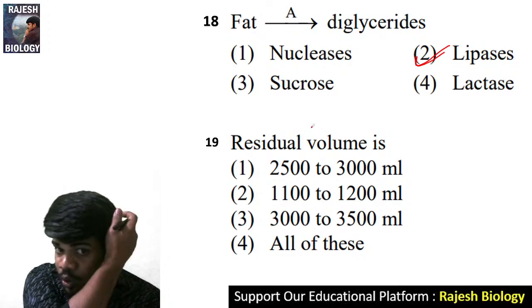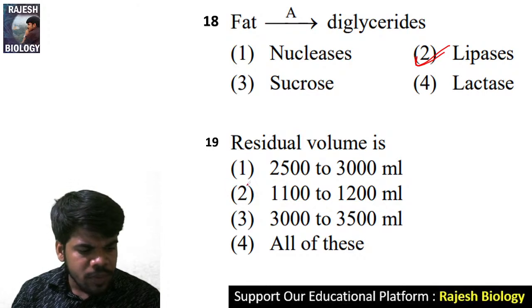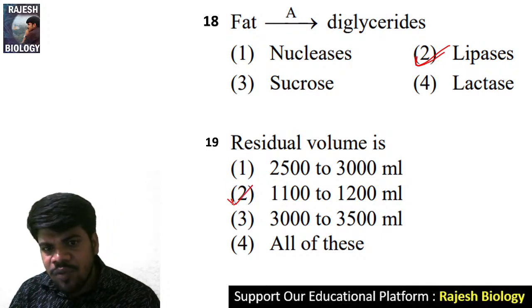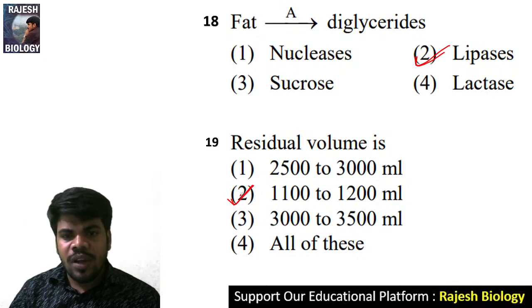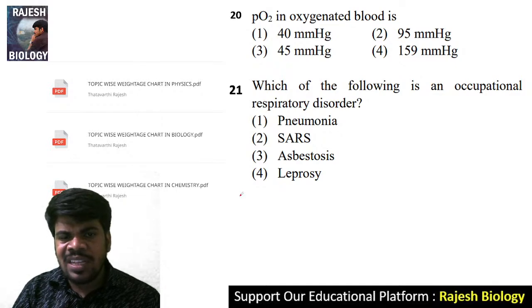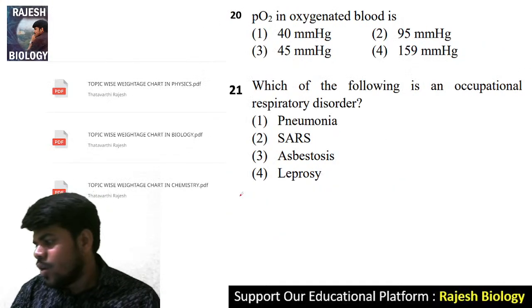Come to the 19th question. Residual volume. You should know this: residual volume, RV, is the volume which remains within the lungs after forceful expiration. After forceful expiration also some amount of volume is present within the lungs, that is called residual volume, that is 1100 to 1200. Very good.